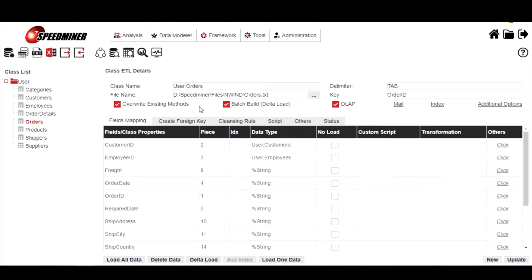When the data loading is performed, you have to check both to update the previous method for this class.